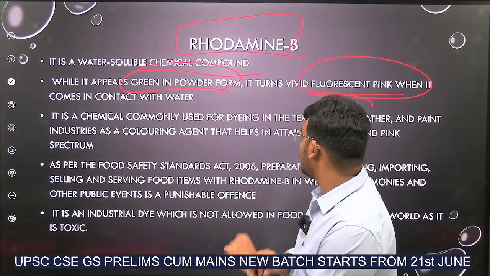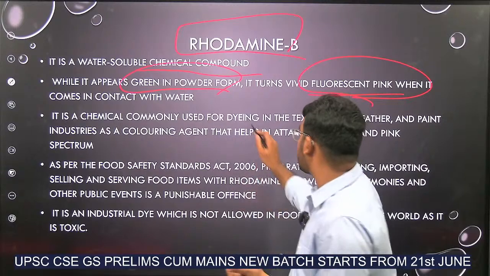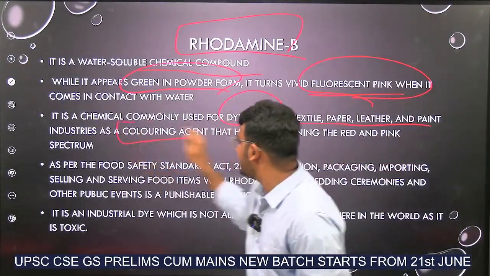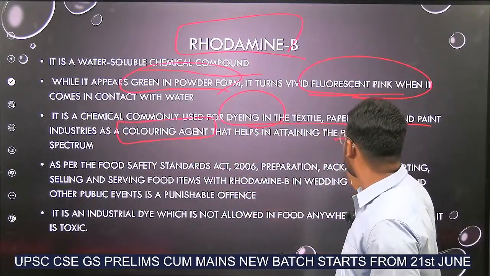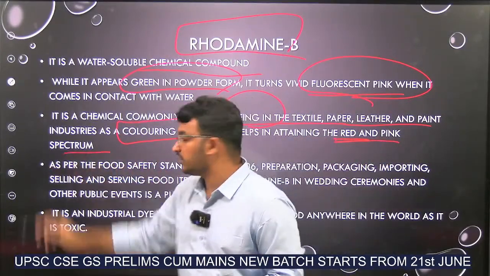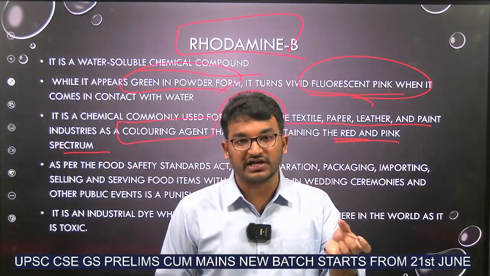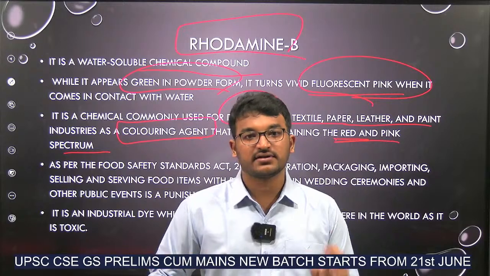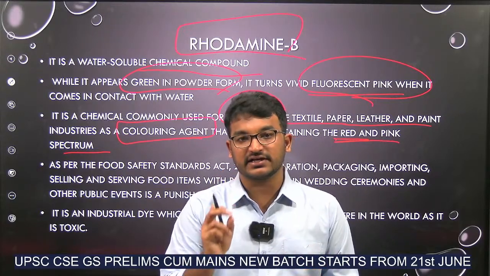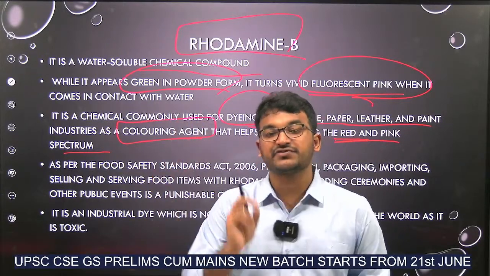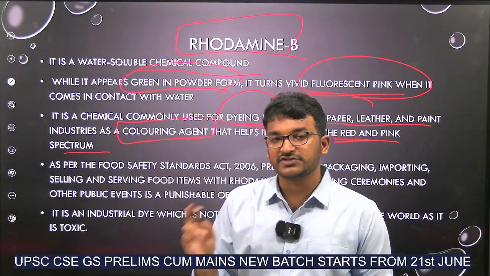Okay. Now, we use this in the process of dyeing in the textile, paper, leather and paint industries, mainly as a coloring agent. It attains red and pink color. But now what happened? You might have seen in Manchuria, in noodles, for getting that red color, these fast food centers are using this rhodamine B. It is very harmful to our health.